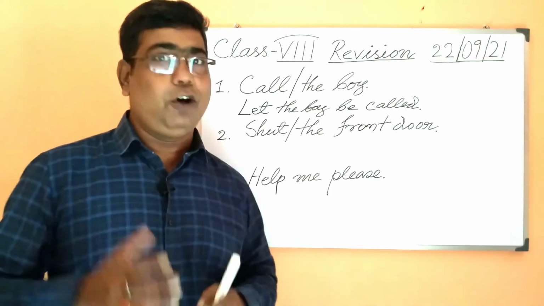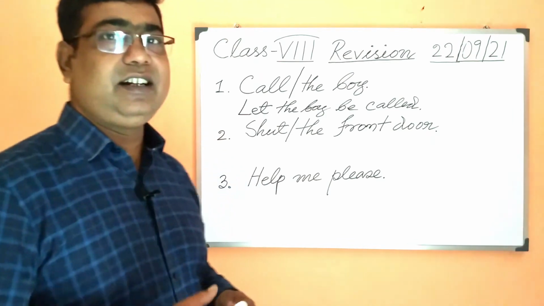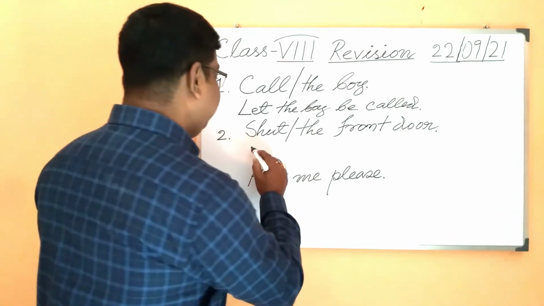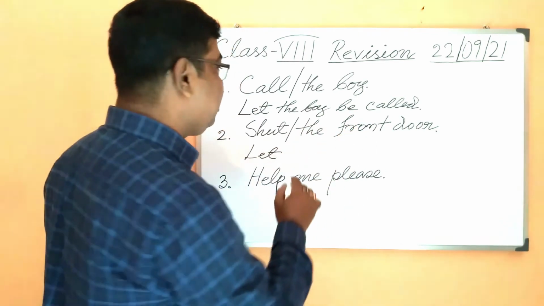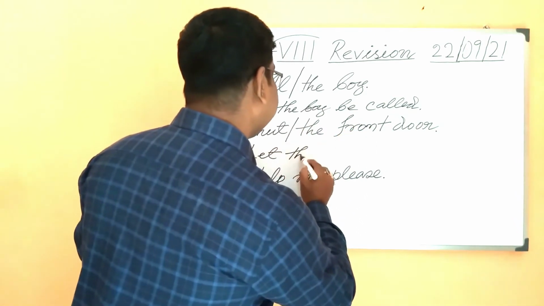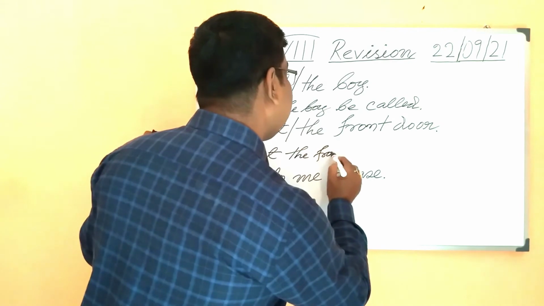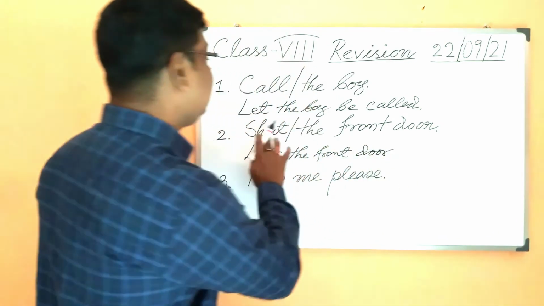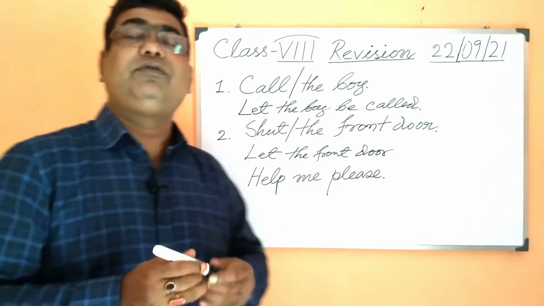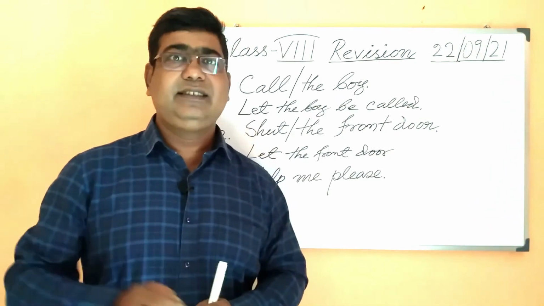And once again, following the same process, let is to be put in the beginning. Let, now the object will come, the front door. Let the front door. And now the three forms of the verb shut are the same.